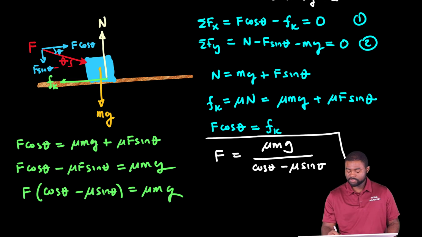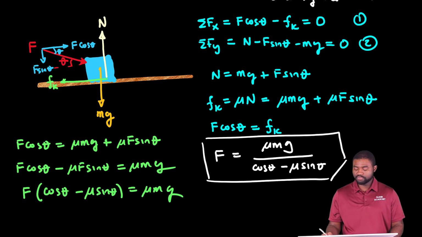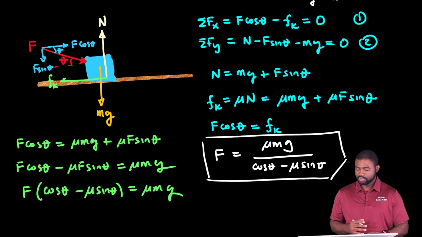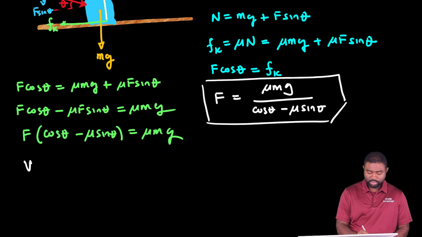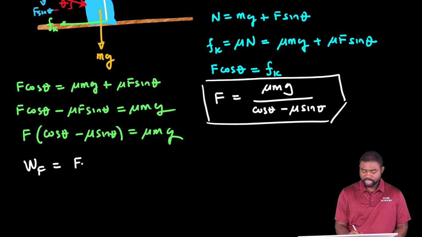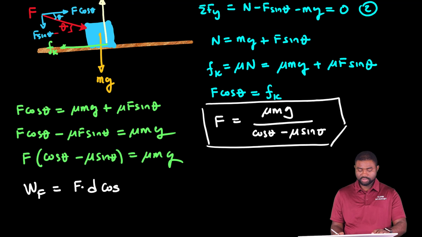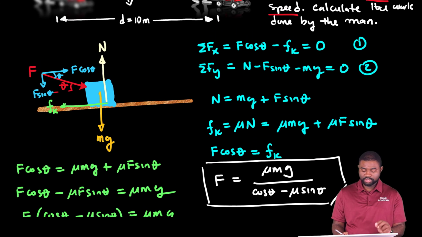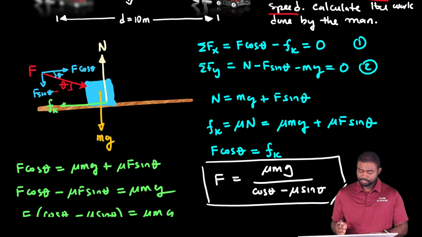So this gives us the magnitude of the force F. But we have been asked to calculate the work done by F. In that case, the work done by F is equal to that force F multiplied by d, the cosine of theta, where theta is the angle between the force and the displacement vector.